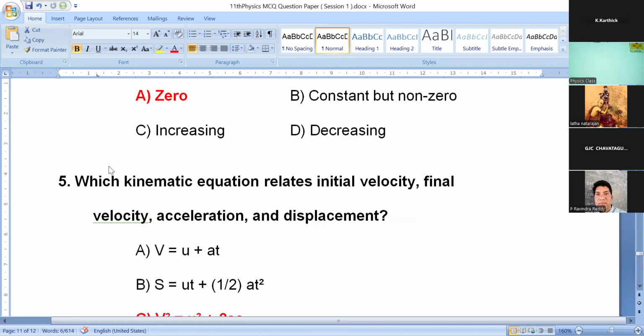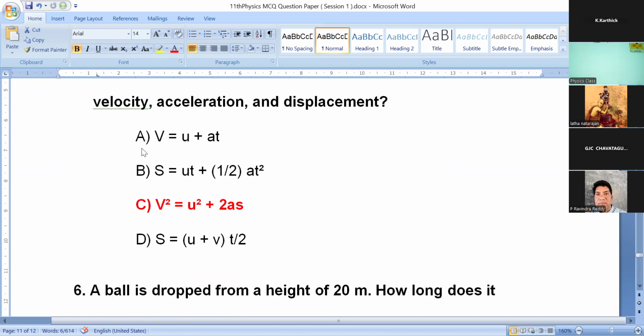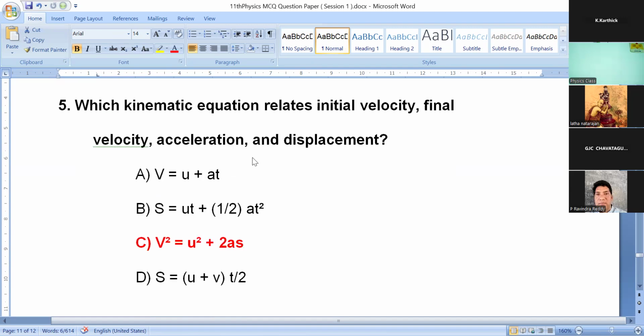Fifth question. Which kinematic equation relates initial velocity, final velocity, acceleration and displacement? Here v = u + at is one of the equations in the kinematic equations, and s = ut + ½at² is another one. s = (u + v)t/2 is another form of the equation.